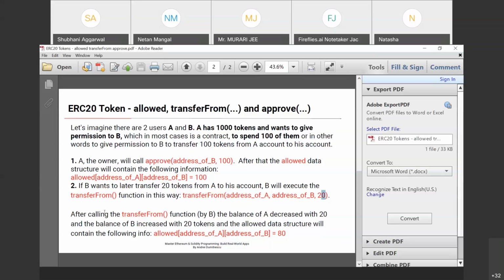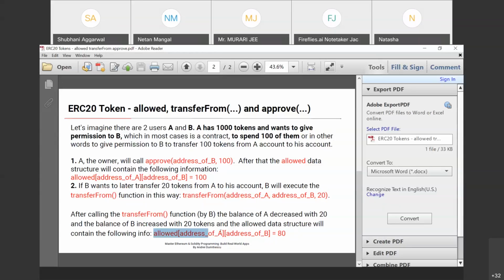After calling the transfer from function by B, the balance of A decreased by 20, that means it is 80, because A gave the permission of 100 tokens to B. After sending 20 tokens from A to B's account, the left tokens are 80.